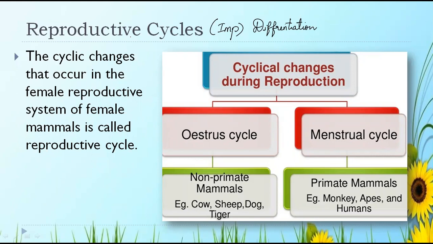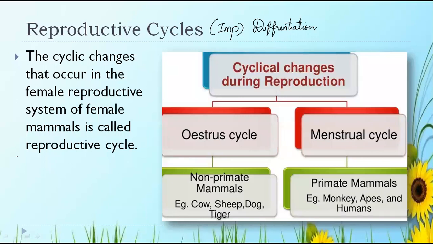What are these changes in the female reproductive system? That means a change is taking place which attains their reproductive maturity.